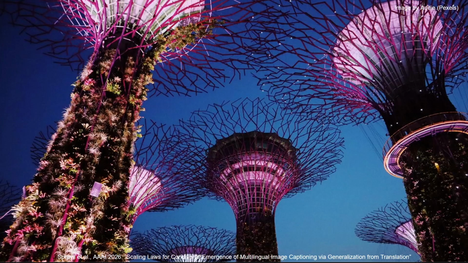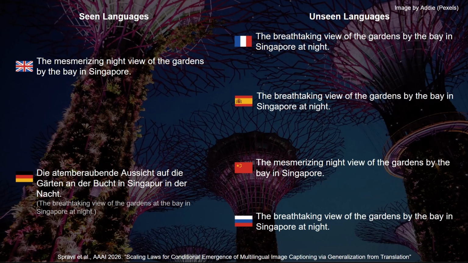Finally, we have a look at an example and predictions of the pre-trained 11.2 billion model with and without prefix. Here, we see an image of the Supertree Grove in Gardens by the Bay in Singapore. First, we look at the captions without a prefix. For English and German, the model is able to caption and identify the scene correctly, as expected. However, for unseen languages, the model falls back to English or sometimes German in other examples, while the language instruction is ignored.